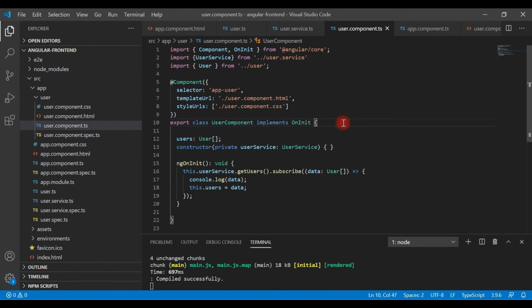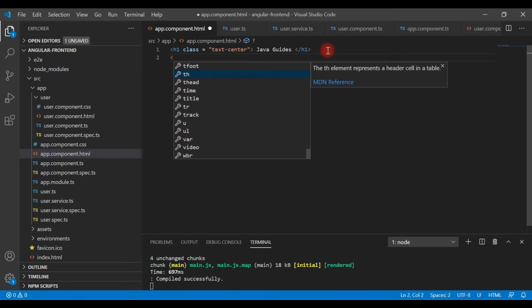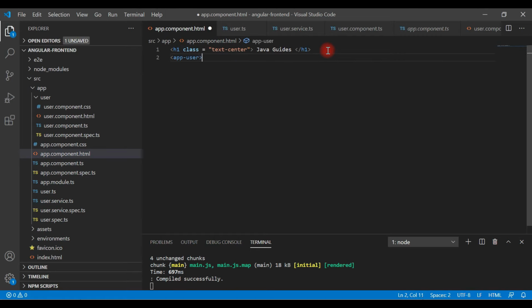Alright guys, now one more step left. We have a selector, right? Selector of this user component. We are going to use this selector as a custom HTML tag inside the app template. So let's go to the app template here, and here we are going to add this selector as a custom HTML tag like this, and here I'm going to change the header. I'm going to say Angular 10 Spring Boot REST API example.